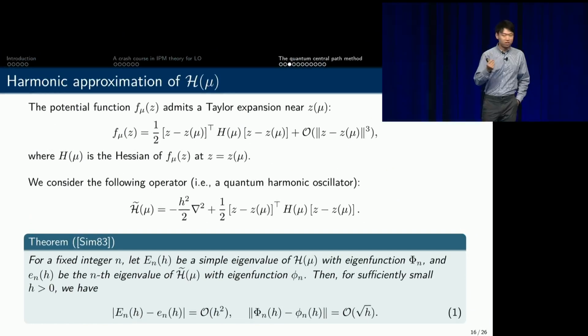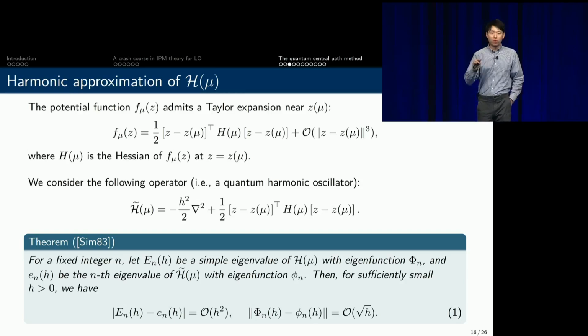So the first idea is that we only care about the zeros or minimizers of this function f of mu, and in this case, we know it's going to be the analytical center z of mu. We get the second-order Taylor expansion of the function f of mu at z of mu. This gives us a quadratic polynomial. And then we plug this back into our quantum central path Hamiltonian. Now we call this new operator h tilde, which has the same kinetic energy with the scaling in terms of h, and also we plug in the second-order Taylor expansion of the function.